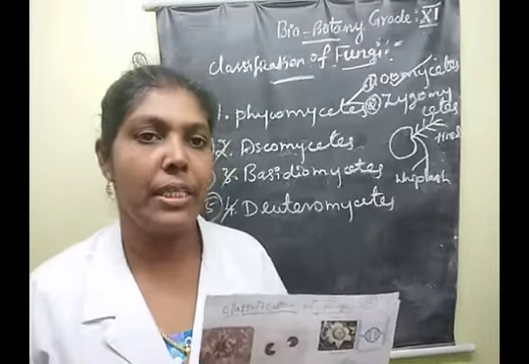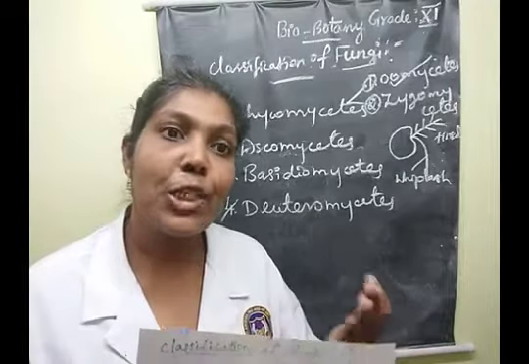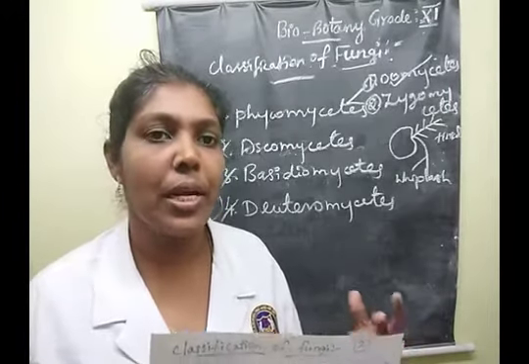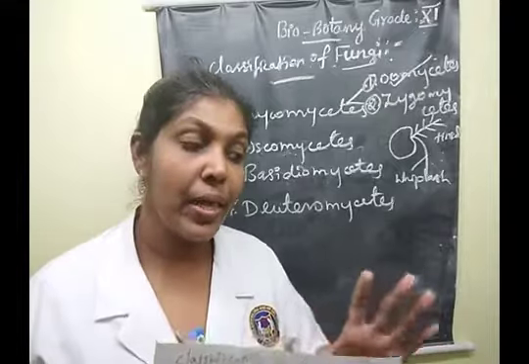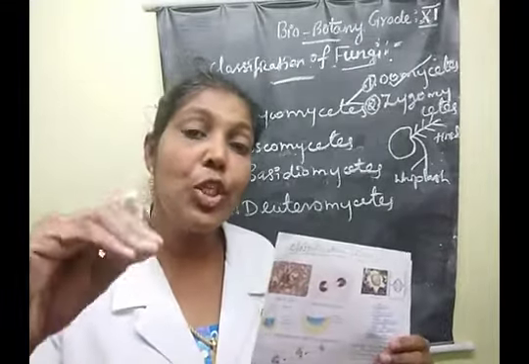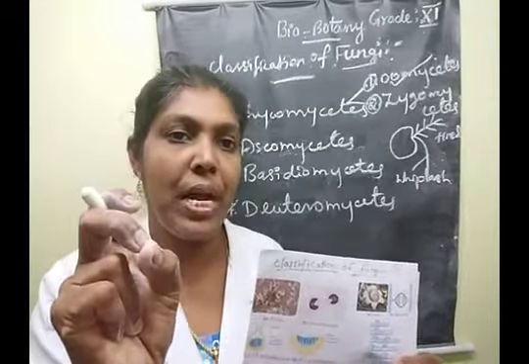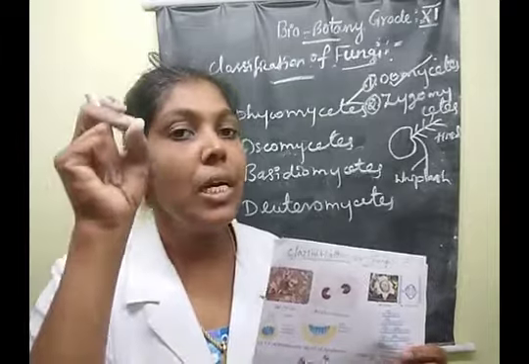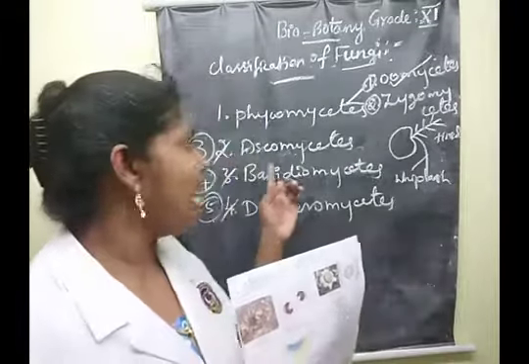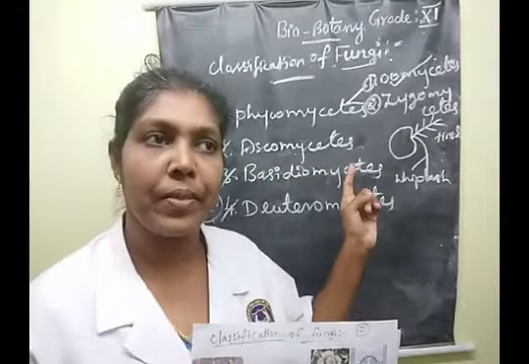Understood, children? Yes. The next one, sexual reproduction. In sexual reproduction, there is the fusion of two compatible nuclei. Compatible means two matching nuclei fusing. That is the step for sexual reproduction in the Ascomycetes class. Understood, children?